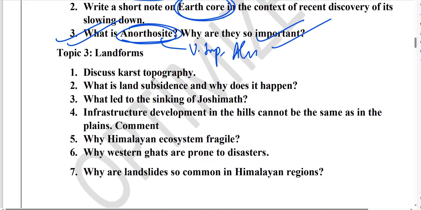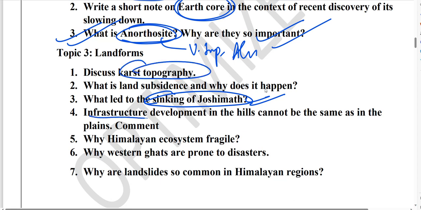Next guys, as far as landforms are concerned, this year, because of the sinking of Joshimath and other Himalayan regions in India, they can be questioned on why Himalayan regions are sinking. So what are the reasons behind Joshimath sinking? This is very important. Next, karst topography is also important.